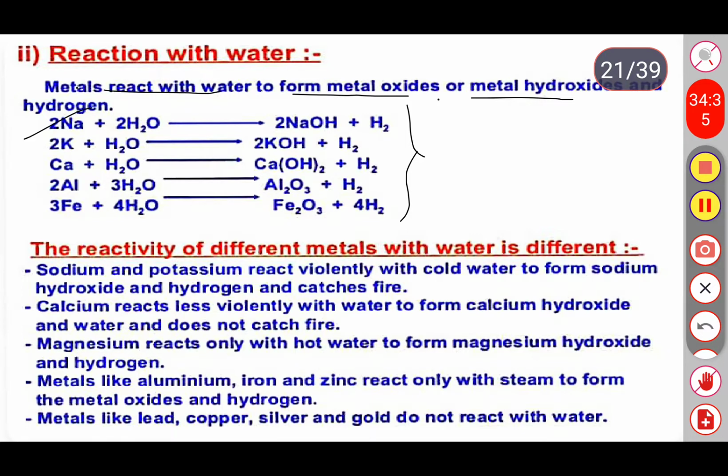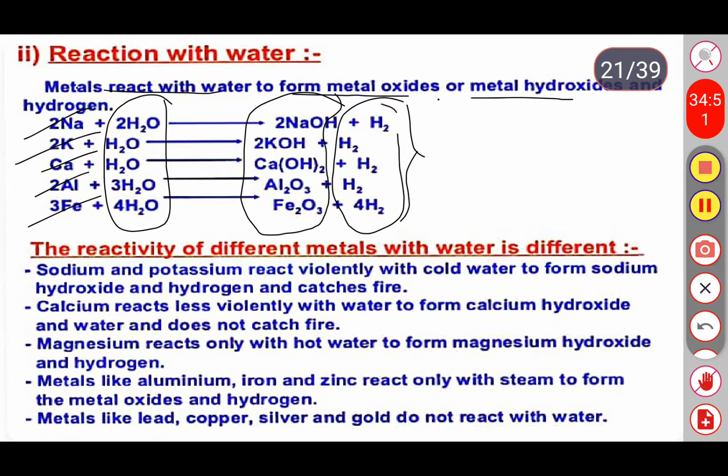When they react with water, they form metal oxides and metal hydroxides, along with hydrogen gas. So the metals react with water in different forms. Sodium and potassium, we already discussed.